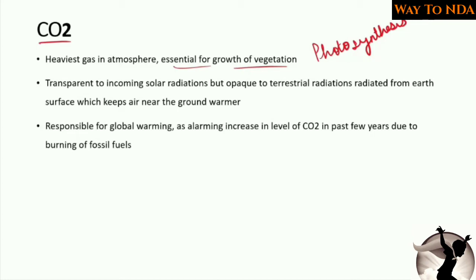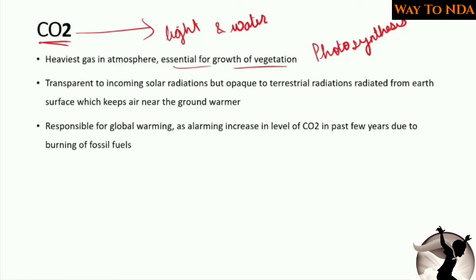In the process of photosynthesis, plants will absorb this carbon dioxide in the presence of light and water. In the presence of light and water, plants will absorb this carbon dioxide and they will create their food. They will make their food, they will cook their food themselves, and then the oxygen will be released as a byproduct. So that is the reason carbon dioxide is very important for the growth of vegetation.